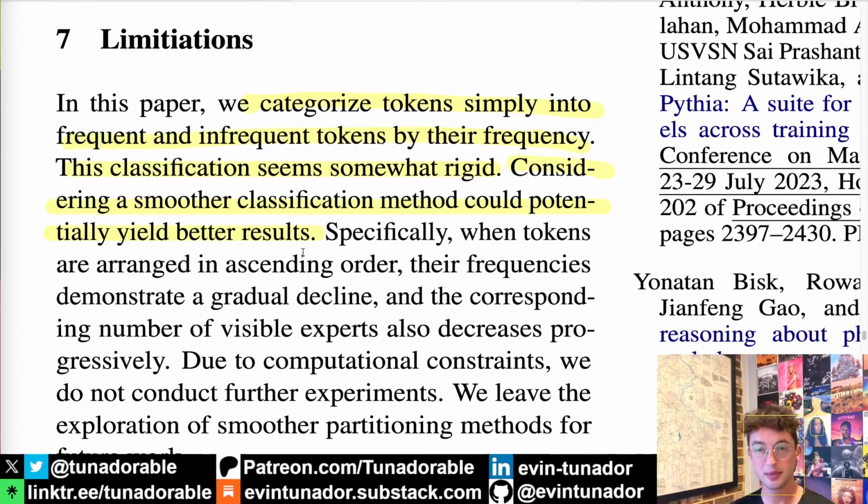Now, of course, there are big limitations here. I mentioned one earlier, being the fact that we just have two categories of frequent versus infrequent tokens, and that the actual ratio of the two was kind of arbitrarily chosen.